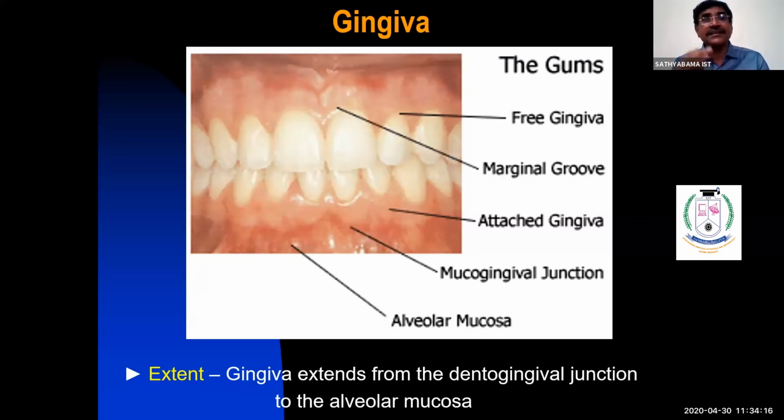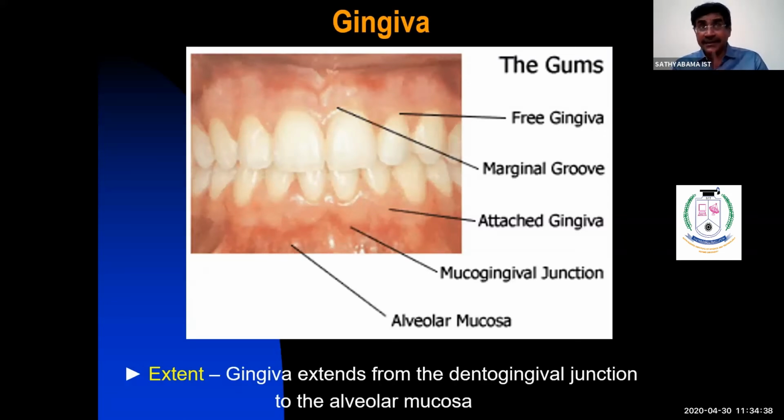It does not attach to the tooth. In the free gingiva, you have the marginal groove. Attached gingiva is firmly attached to the underlying crest of the alveolar bone. That is called the attached gingiva.